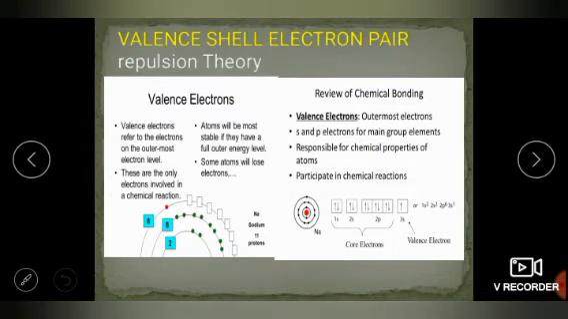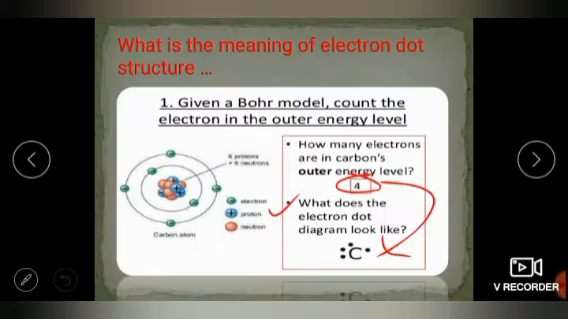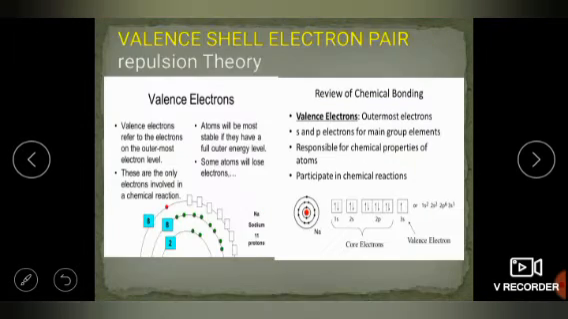Hope you understand. So what is valency now? If you are talking about valence shell electron pair theory, first we need to understand what valence shell electrons are. Valence electrons refer to the electrons in the outermost shell. If carbon has 4 electrons there, it means the valency of carbon is 4. Similarly, these are the only electrons involved in the chemical reaction. These 4 electrons will be the only ones involved in carbon's reactions.